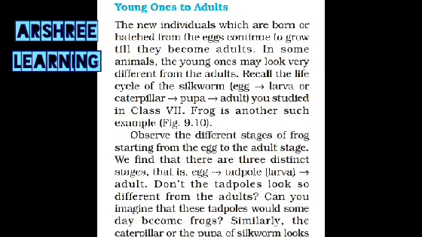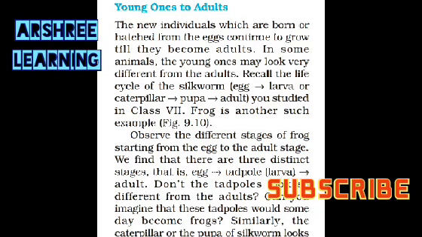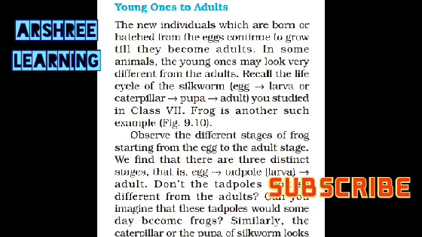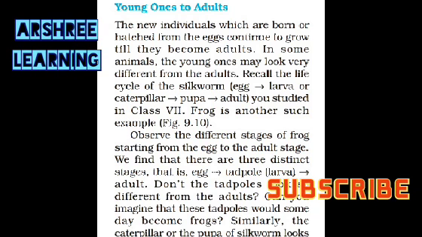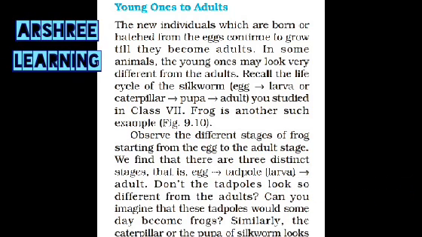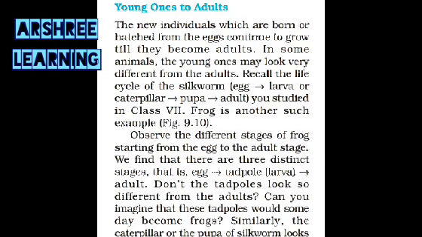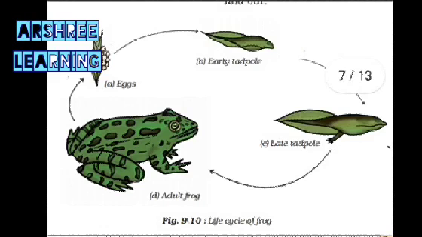Observe the different stages of the frog starting from the egg to the adult. We find that there are 3 stages in the life cycle of a frog, and they are totally different. We will see it in the diagram.